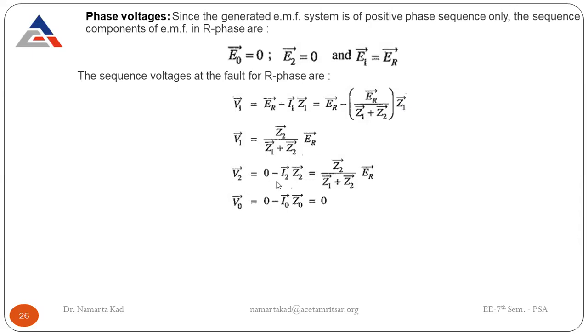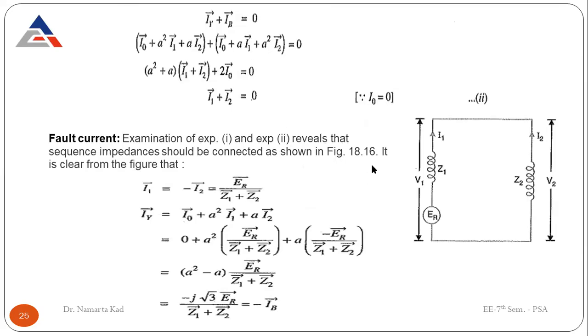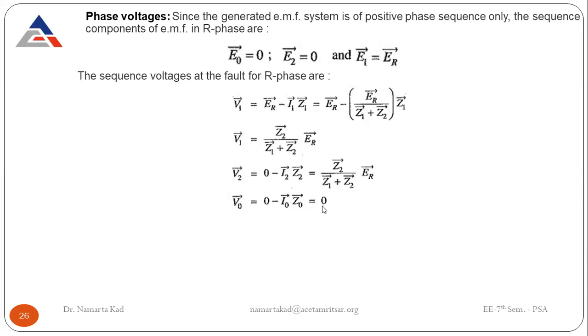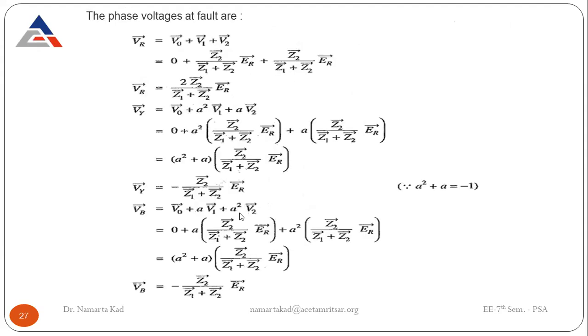Similarly, V2 is 0 minus I2 Z2. Why 0? Because E2 is 0. Here it is again 0 because E0 is 0. So it is just I2 times this much into ER. And I0 is 0, we know that I0 is equal to 0. So we come up with this relation. These are the three sequence terminal voltages. Now you have to do the calculation for the phase voltages finally.